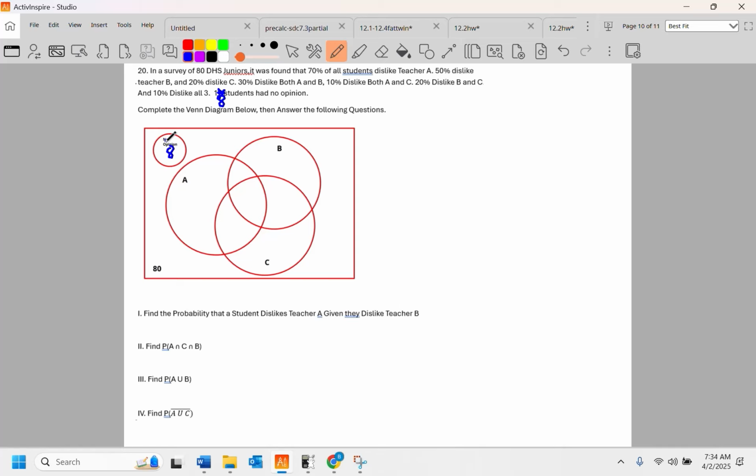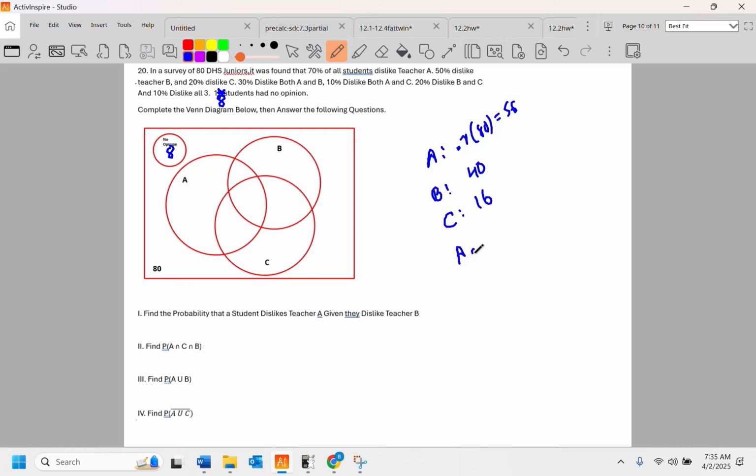So 70% of all students dislike teacher A. So you do 0.7 times 80, you get 56. Circle A is going to have 56 things in it. Circle teacher B, it's 50%, that's 40 kids. 20% dislike C, 20% of 80 is 16.